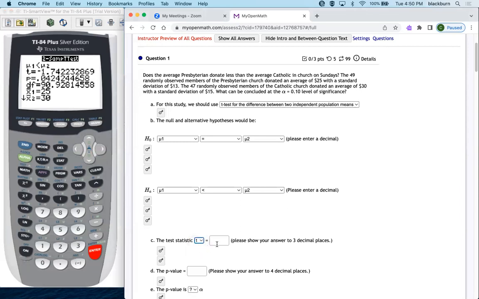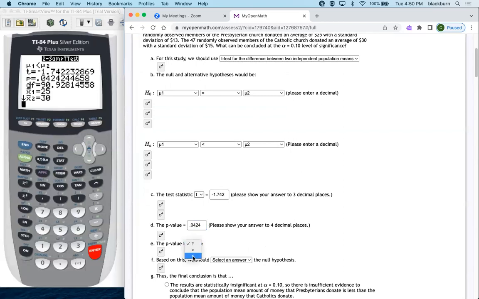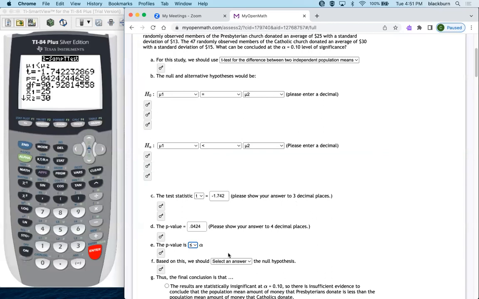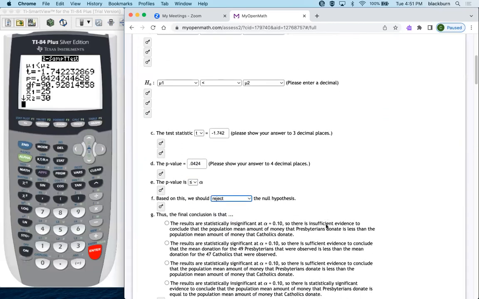So we got a t-value of -1.742. And we got a p-value of 0.0424. So that is less than 0.1. So hit the less than or equal to. P is less than alpha, rejecting the null hypothesis. So the results are statistically significant.